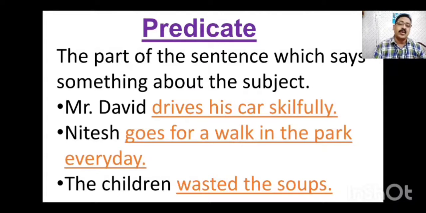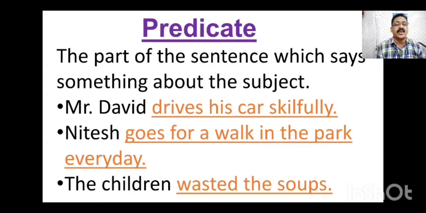Subject is the doer. It is the part of the sentence which comes first. The second part of the sentence starts with the verb, to the last part of the sentence, and it is called the predicate of the sentence. So drives his car skillfully, goes for a walk in the park every day, and wasted the soup are the predicates in the sentences.